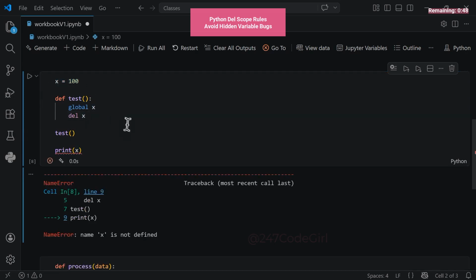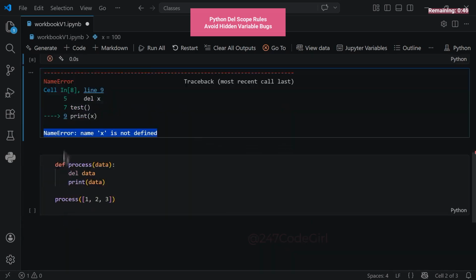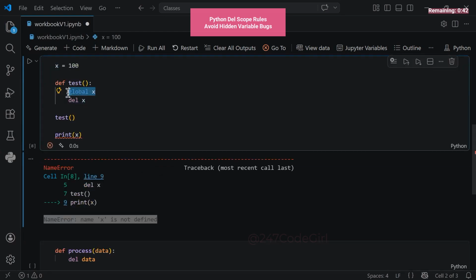There it is, a name error has occurred. Variable not defined. Notice that the variable is now gone. The global keyword gives the function direct access to it. The delete keyword then wipes that global variable completely. Consequently, it is no longer available to the program.